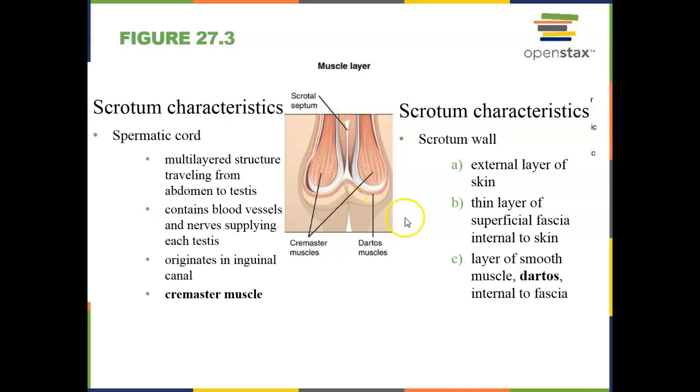These two muscles together help to control where the testes sit in relation to the body. So if the environment gets very, very cold, sperm aren't going to be able to be produced as effectively, and that's going to cause these muscles to constrict or contract and pull the testicles towards the body to keep them warmer. If the environment is very warm, these muscles are going to relax and allow the testicles to hang lower.